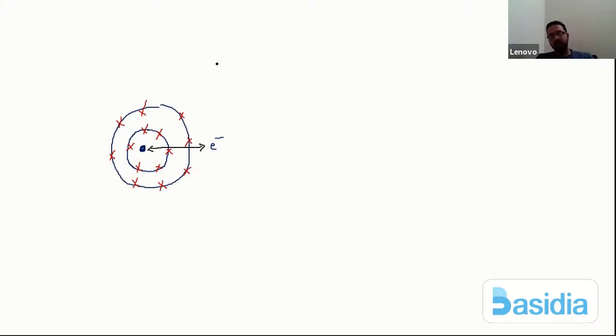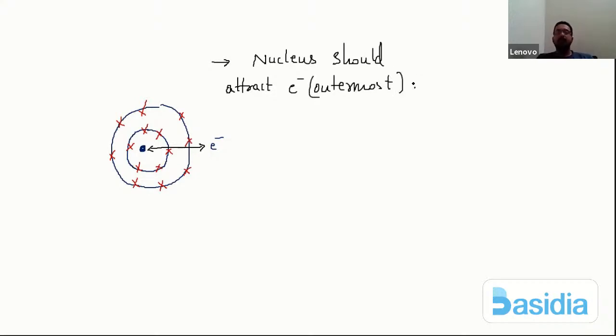So my first point is: the nucleus should attract the electron, or I can say the outermost electron. But during this entire process, the nucleus attracting the electron is blocked by the electrons which are sitting over here.